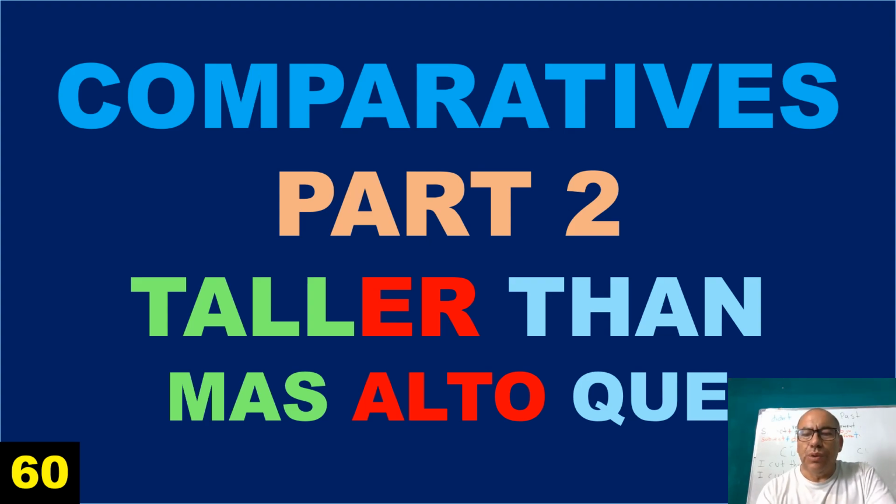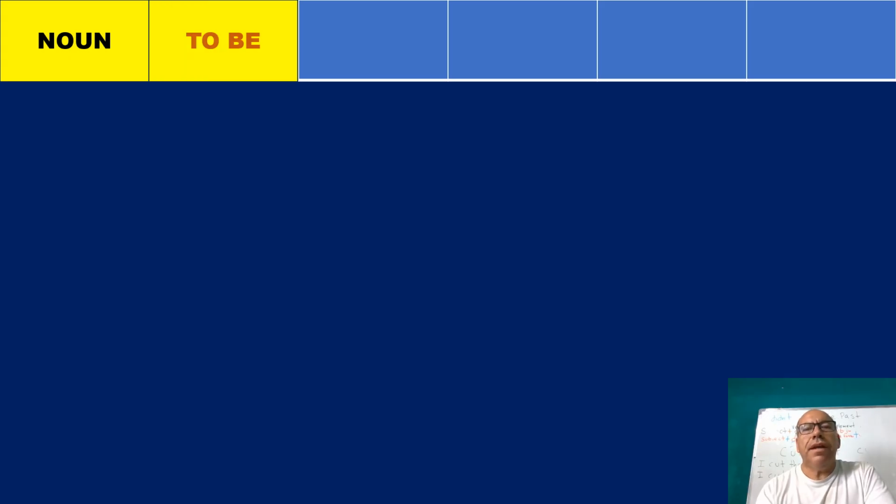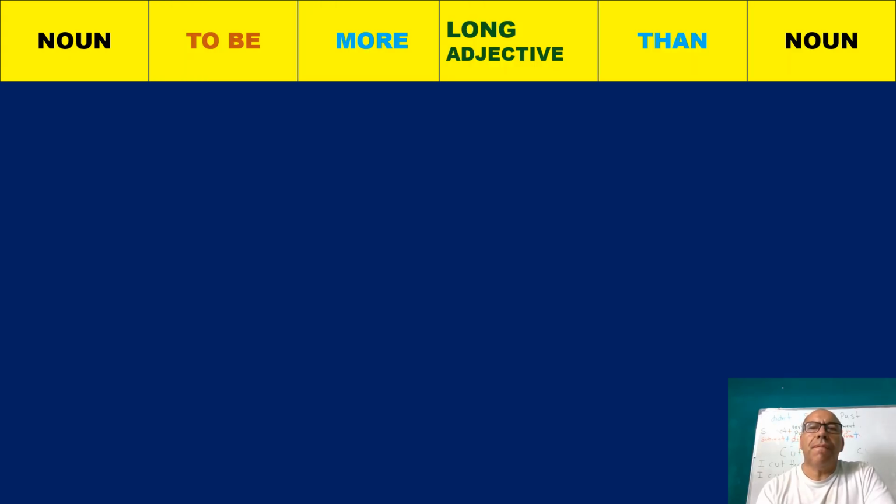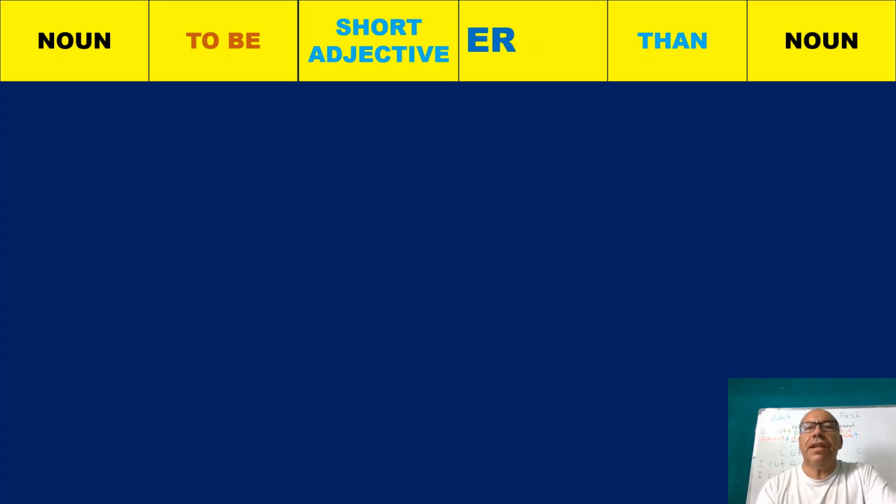Comparatives Part 2. Let's check the structure. We have the structure for the long adjective form comparatives, and we have that is this one. Okay, for part 2, that is with short adjectives, we do the next. We add a short adjective, then we add -er to the adjective. So we have a noun, a verb to be, the short adjective plus -er, and the word than, and the noun.